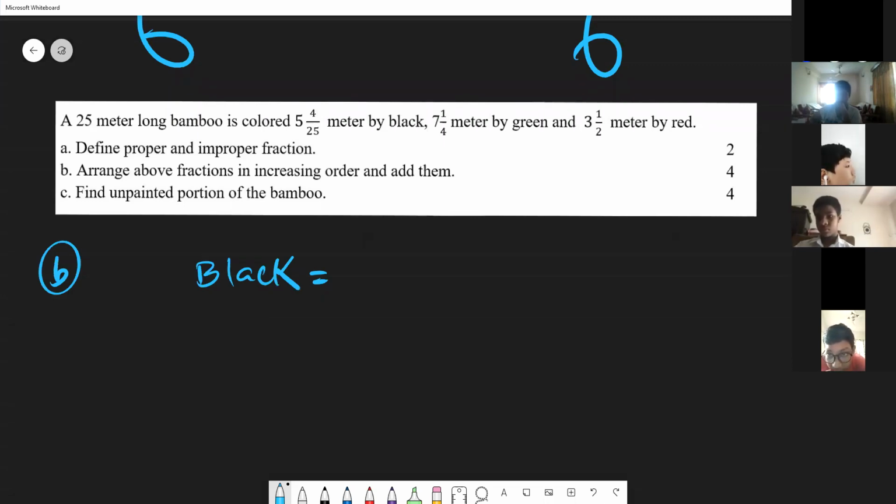It was in our assignment, and we have changed it a little. Yes, thank you, Baba. The black equals 5 4/25. Please do hurry up.